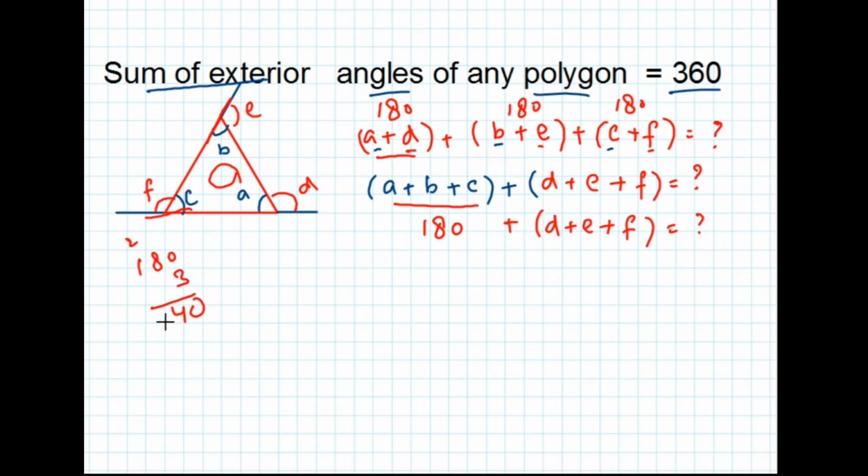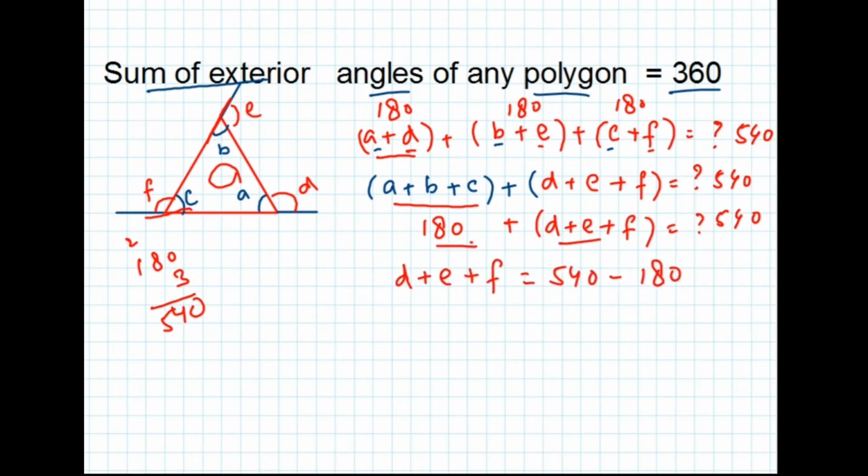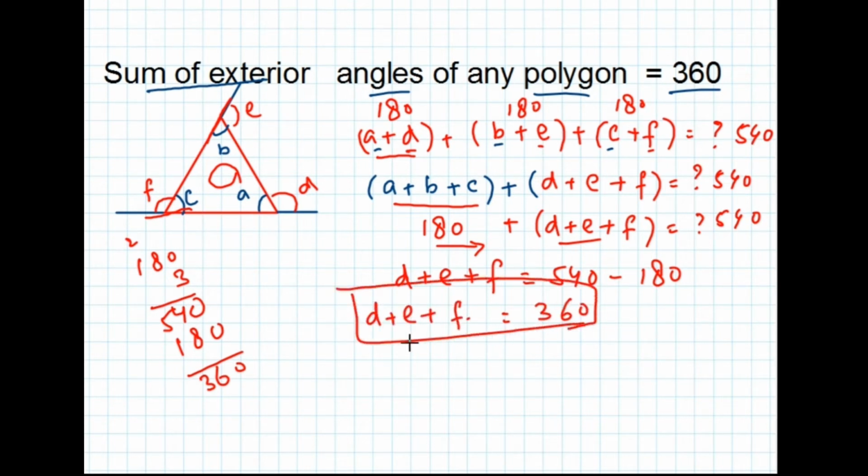D plus E plus F is equal to 540 minus 180. Subtracting 180 from 540, we get 360. So D plus E plus F, the sum of exterior angles, is equal to 360 degrees. Hence, the sum of exterior angles is equal to 360.